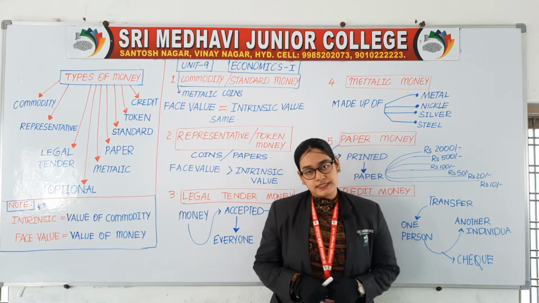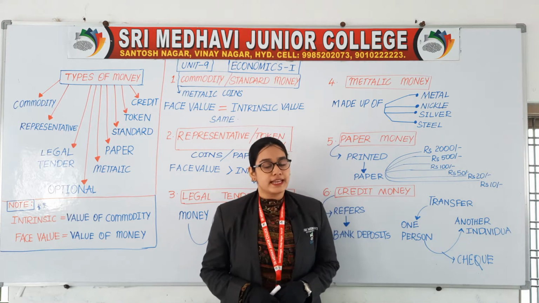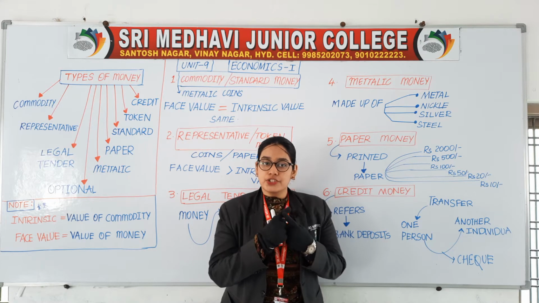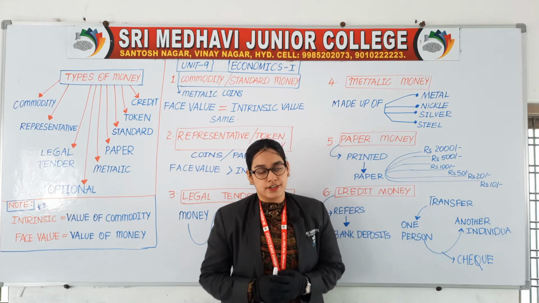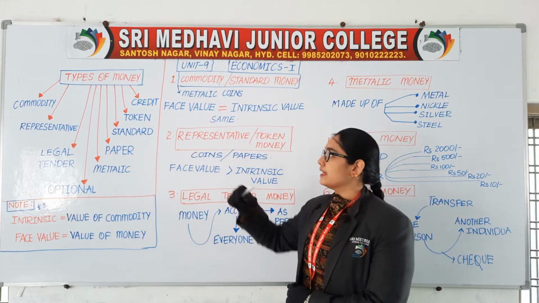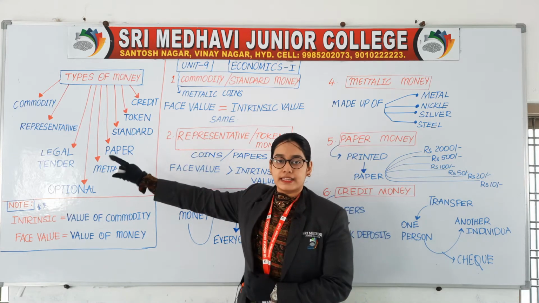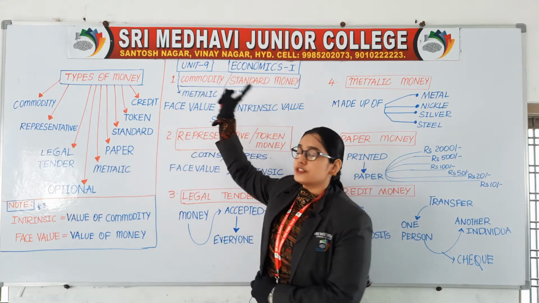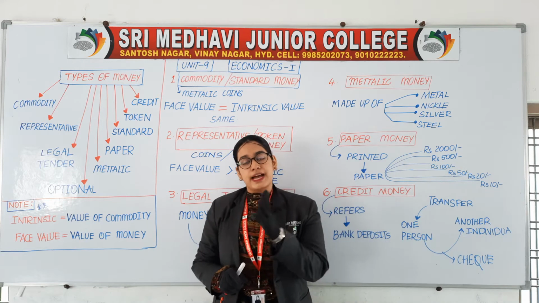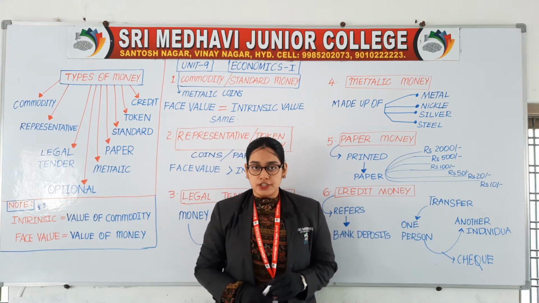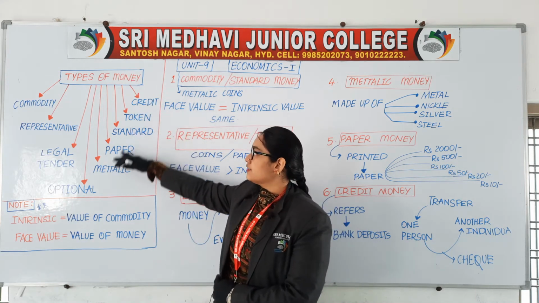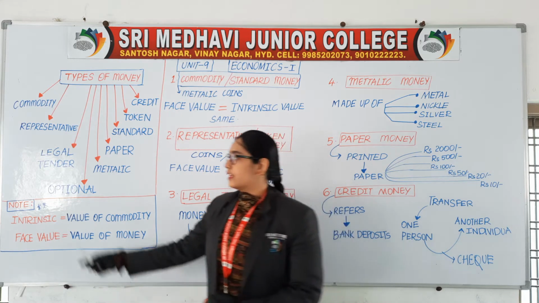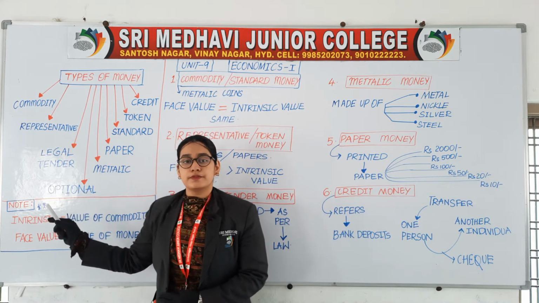In the last classes, we have discussed topics like finance commission, federal finance, etc. And today's topic is types of money from the same unit, that is unit number 9, money, banking and inflation. So what are the different kinds of money? There are nearly 9 types of money.